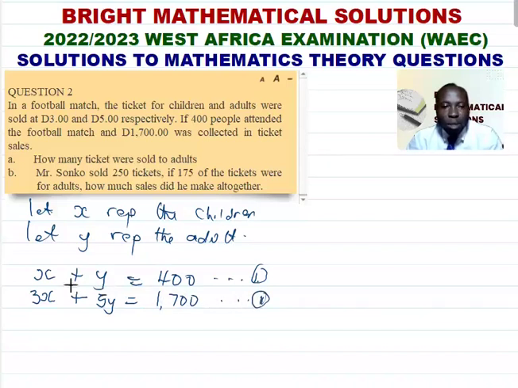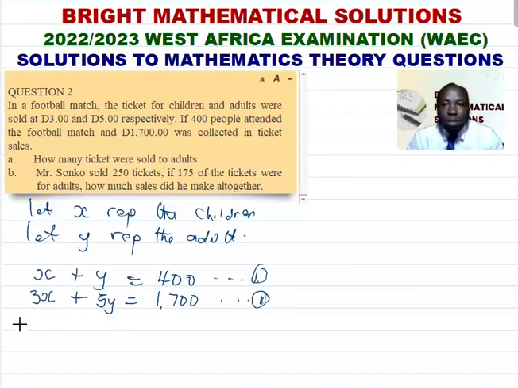Now let me repeat. A certain number of children and adults makes 400. The amount they pay multiplied by the number of them will give us 1,700. So from here, we can now solve simultaneously.